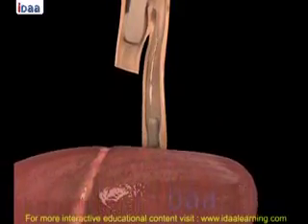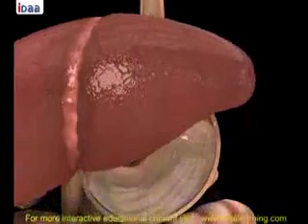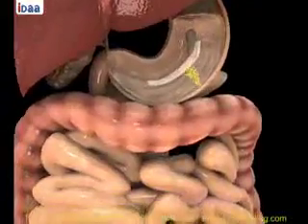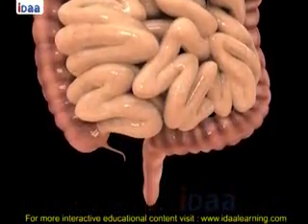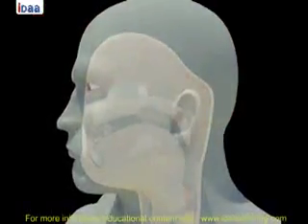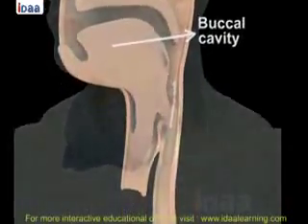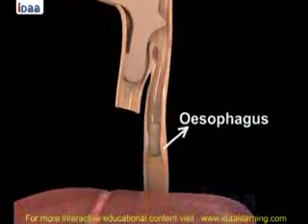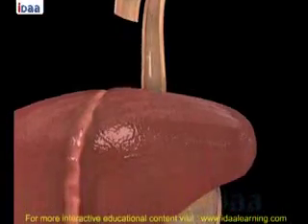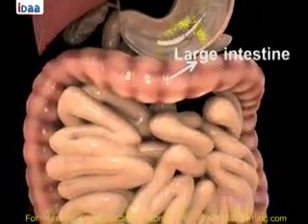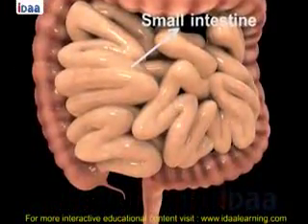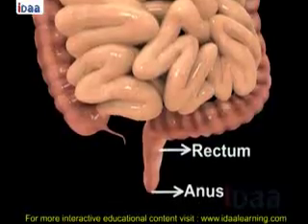The food we take passes through a specific canal which begins with the buccal cavity and ends at the anus. This canal is called the alimentary canal or the digestive tract. The parts of the alimentary canal are buccal cavity, esophagus, stomach, large intestine, small intestine, rectum, and anus.